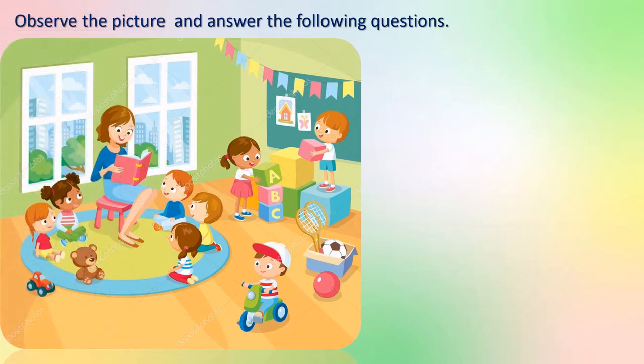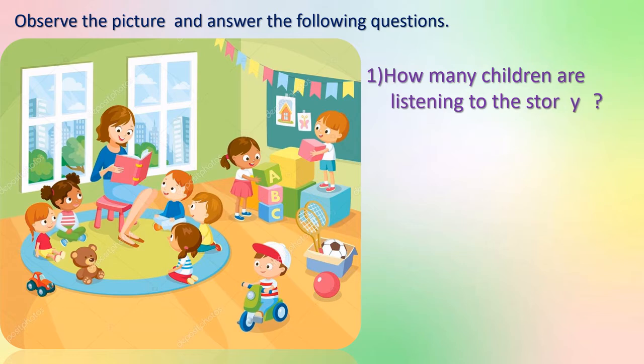Here, one more picture. You can see so many children along with the teacher. How many children are listening to the story? Your teacher is reading the story and she is explaining the story. How many children are sitting near the teacher to listen to the story? See this: 1, 2, 3, 4, 5. Right? Let us write here 5.